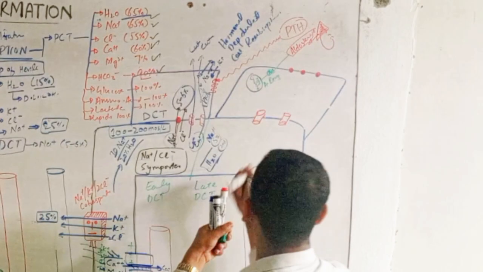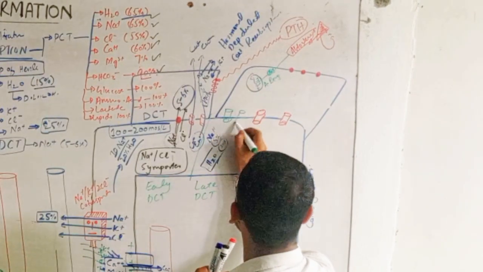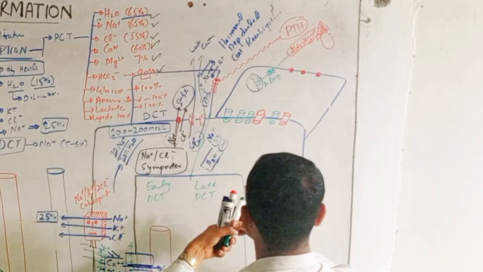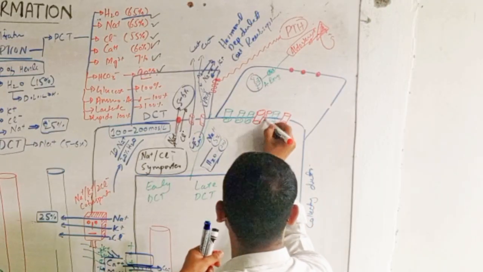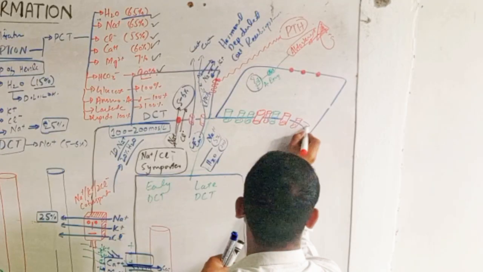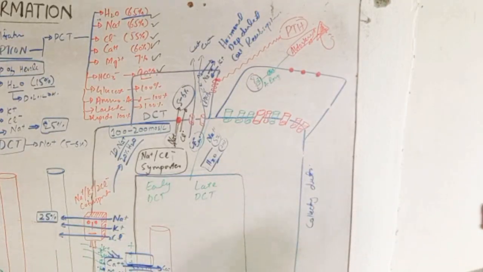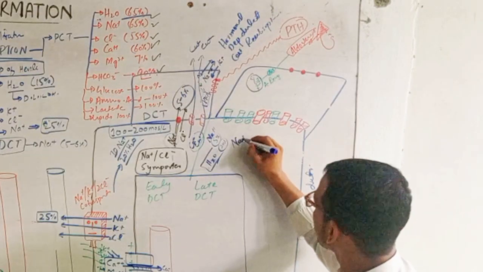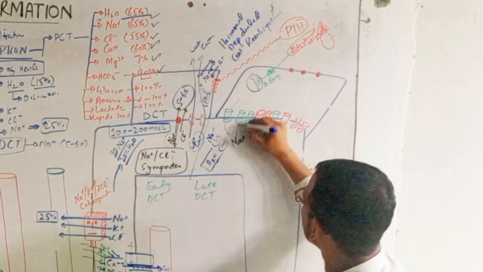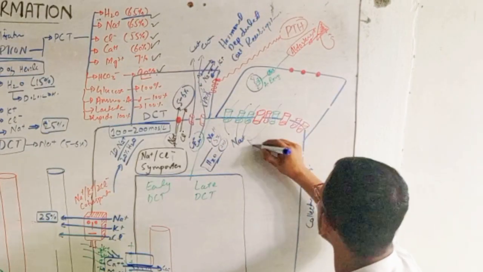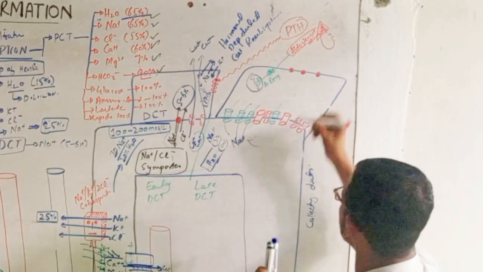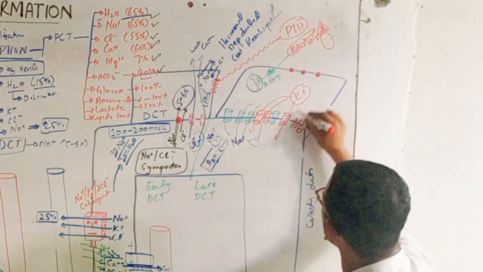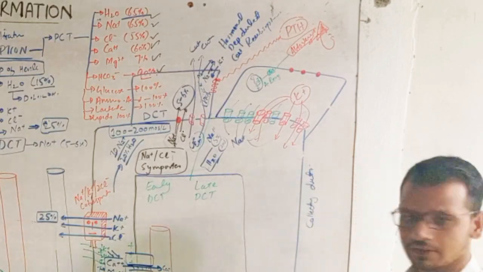For example, all these greens are sodium transporters, and all these reds are potassium transporters. So it will take sodium from the lumen, and it will give potassium to the lumen, right?